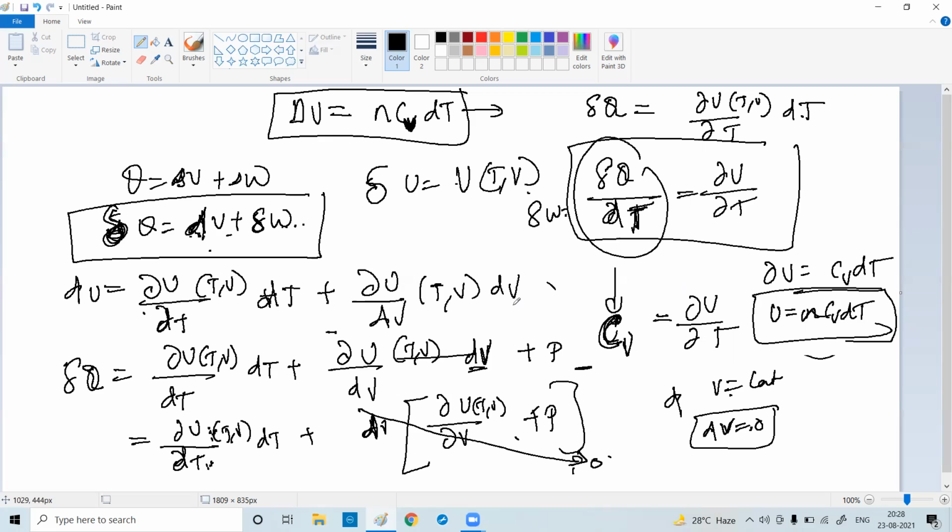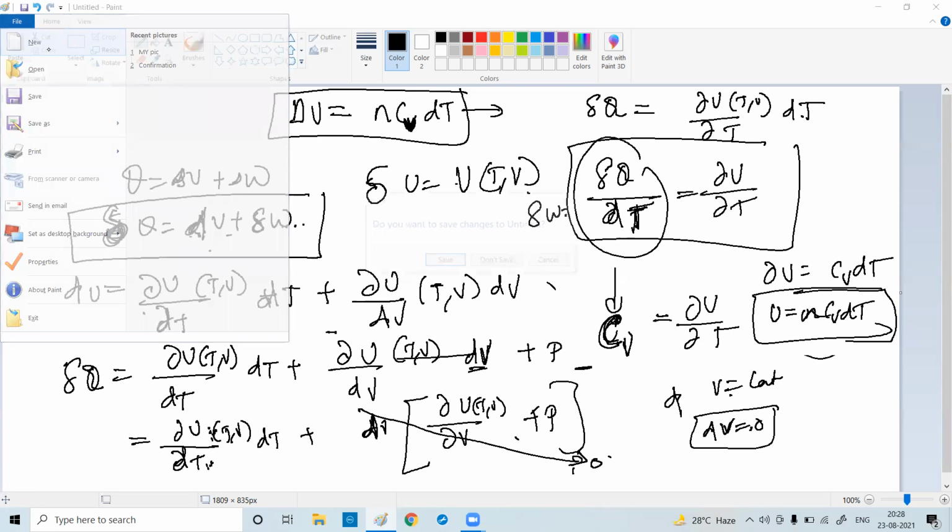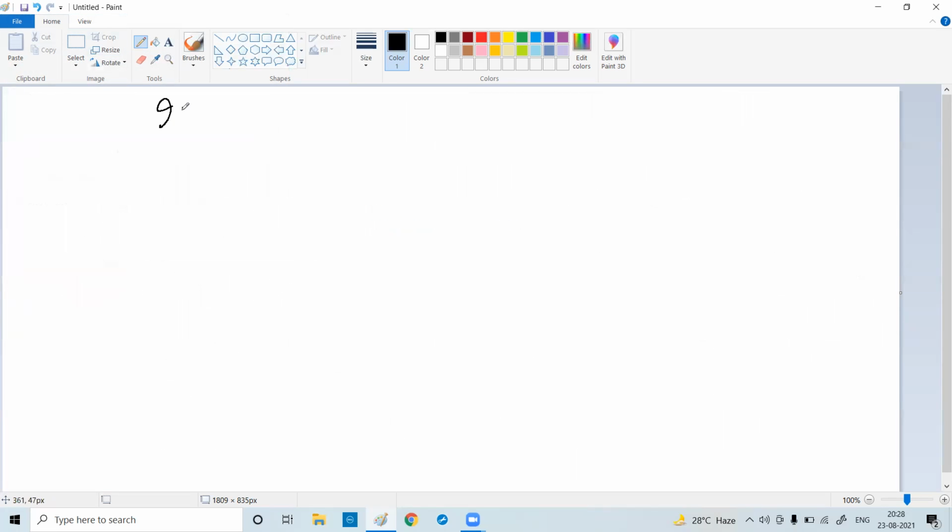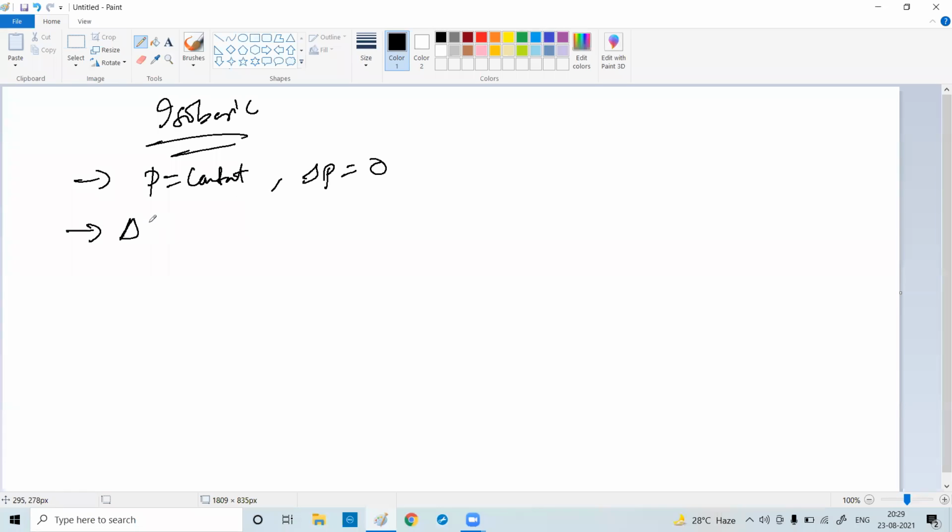Isobaric is clear to all of you? So what is an isobaric process? Again, checkbox, note points. Isobaric. Rishabh, one by one, what is an isobaric process? Pressure is constant. Delta P is 0. So what will be delta U? Q is what? Q is n Cp (Tf minus Ti). Yes or no?